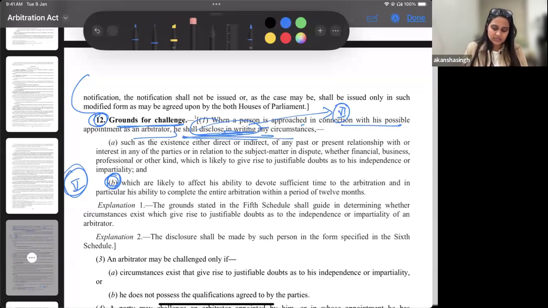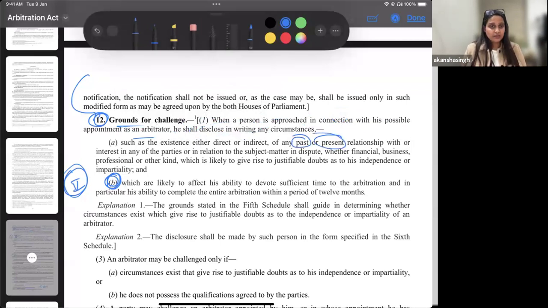Now what are these circumstances? Such as the existence, either direct or indirect, of any past or present relationship with or interest in any of the parties, or in relation to the subject matter in dispute, whether financial, business, professional, or other kind. So it is very open ended.